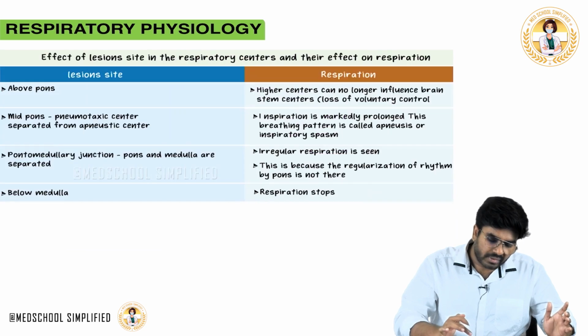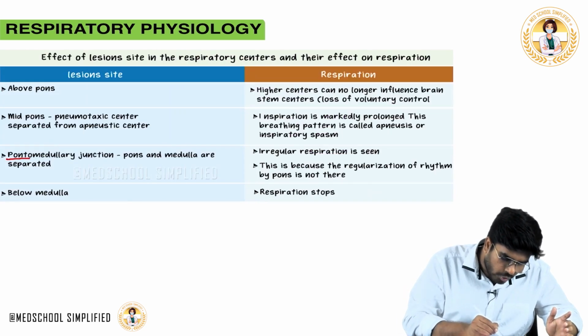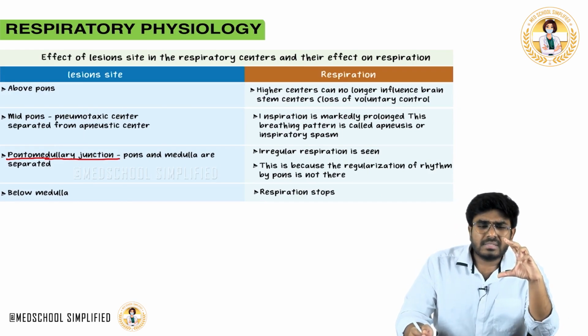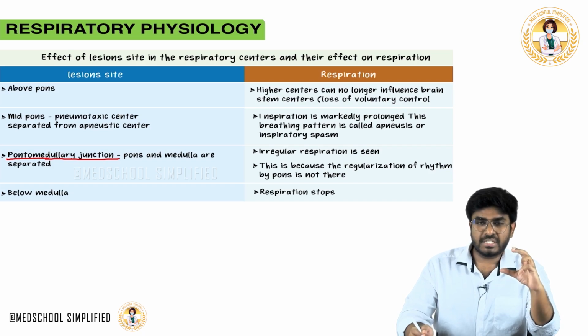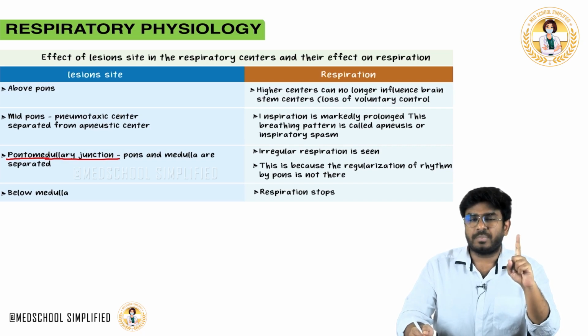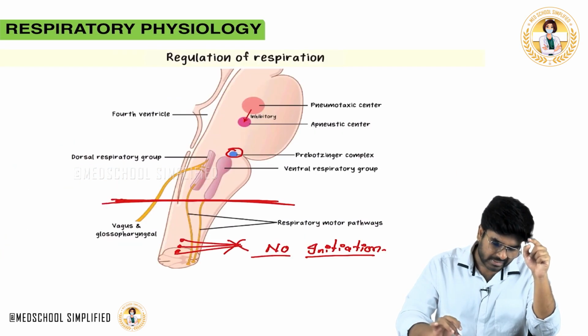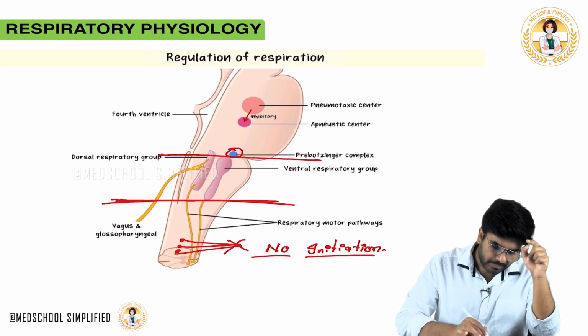Now let's talk about a lesion in the pontomedullary junction. The medulla is the center for initiation of inspiration, as we discussed in the beginning. The pons will regulate the respiration. Pons regulates, medulla initiates. Whenever there is a lesion between the pontomedullary junction, something like this, here the lesion is here.